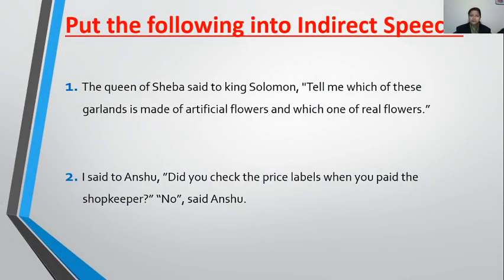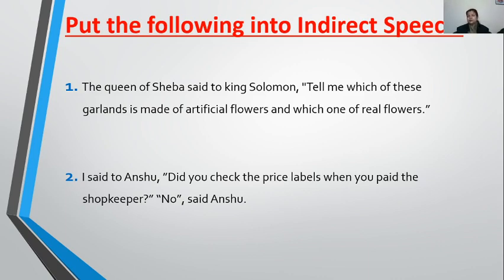Now it's time to go for a practice. Let's solve. So here I have taken the miscellaneous sentences, so you get the taste of all types of sentences, and the rules will also be revised. The first sentence is: The Queen of Sheba said to King Solomon, tell me which of these garlands is made of artificial flowers and which one of real flowers.